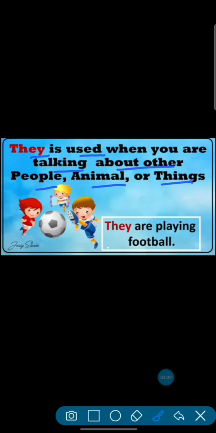Like, see, they are playing football. See, here more than one, no? 1, 2, 3. So, if we are talking about other people, animals or things, we will use they. Okay?